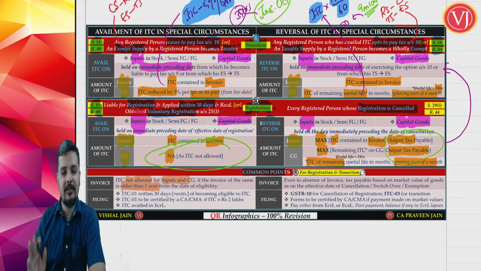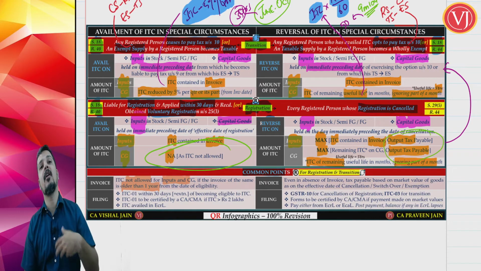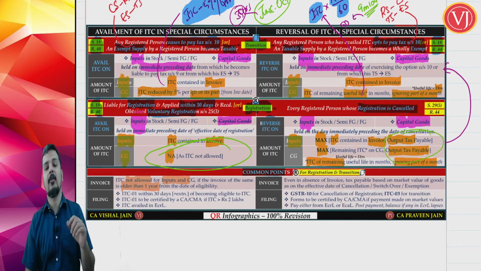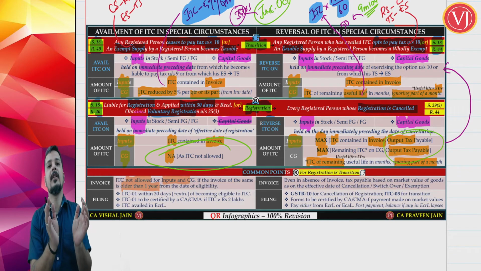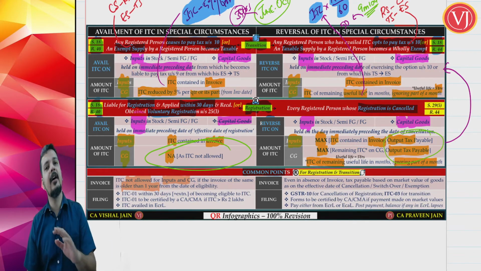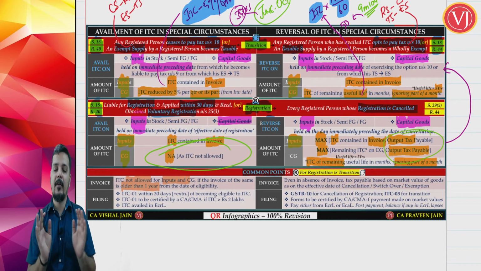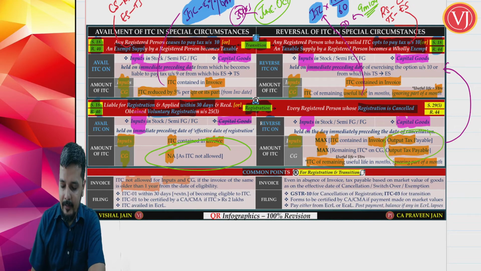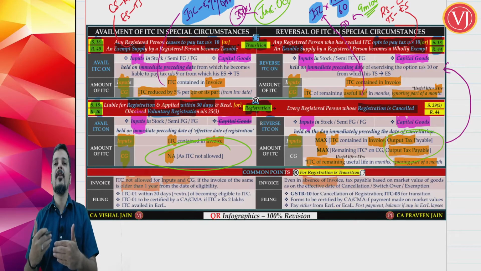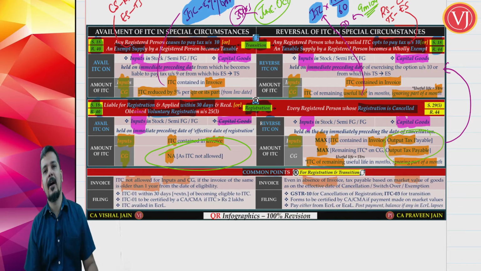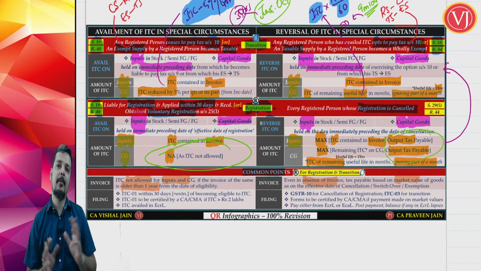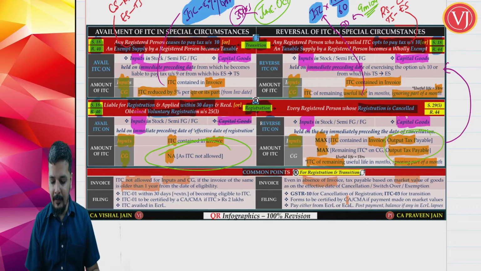But here there is no such condition. For reversal, even if the stock is older than 1 year, you have to reverse the credit. Only for availment, this condition is that stock should not be older than 1 year. If it is older than 1 year, no credit. Only if it is within 1 year, take credit. For reversal, whether it is older than 1 year or within that 1 year, reversal is there. The extra point is, for reversal, if that invoice is not there, if you cannot match your inputs with the invoices, then you have to take the market value, and that will be accompanied by your CA/CMA certificate.